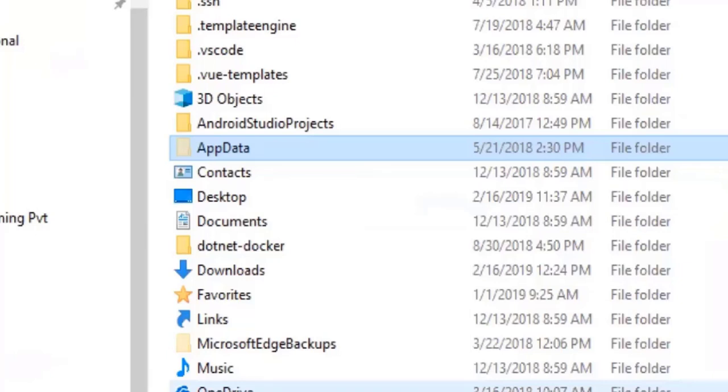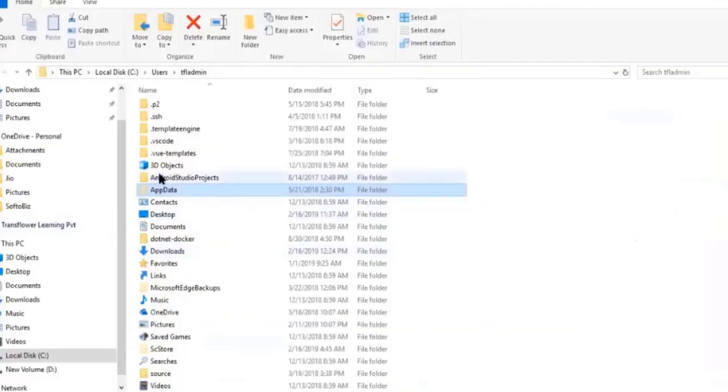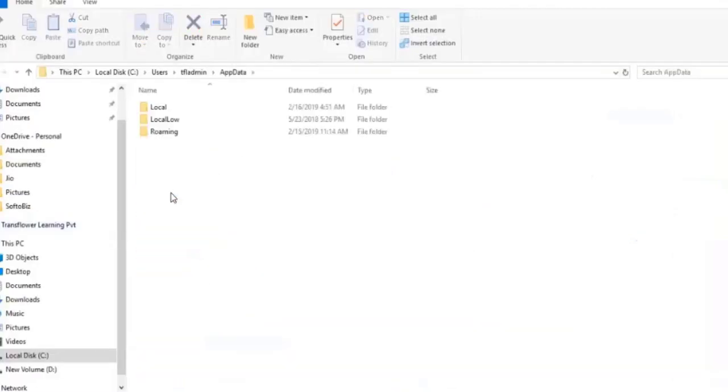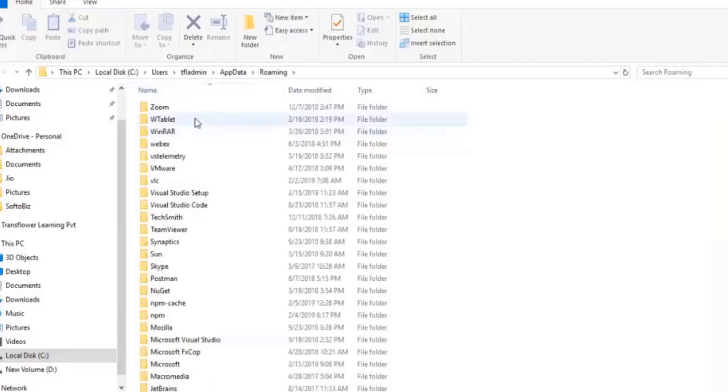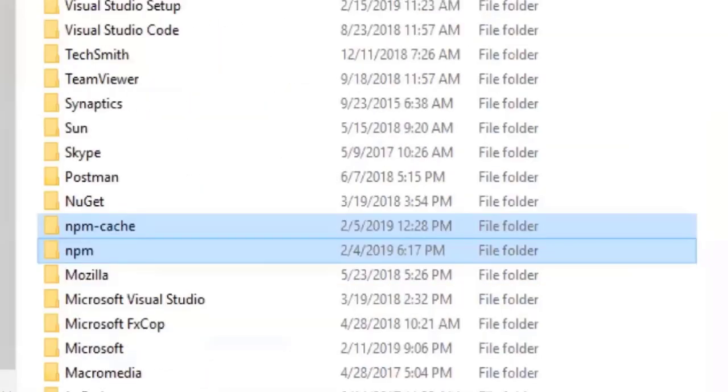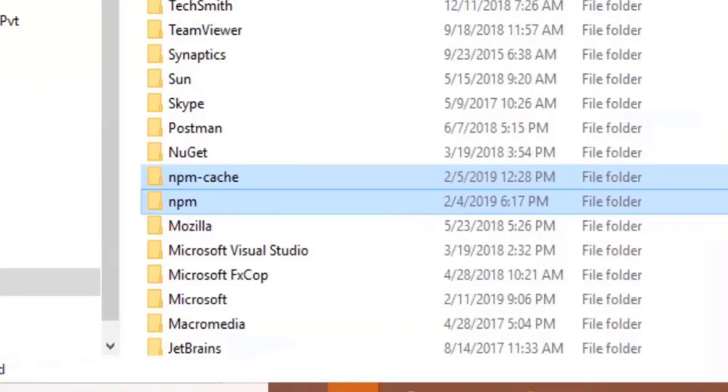So, AppData. Once I open AppData, can I find there's a folder called Roaming? Yeah. Under Roaming, if I go back, you'll find a lot of folders available. There are two folders you can really find here. Those two folders are called npm and npm-cache. So npm-cache and npm, these two folders we have to delete.